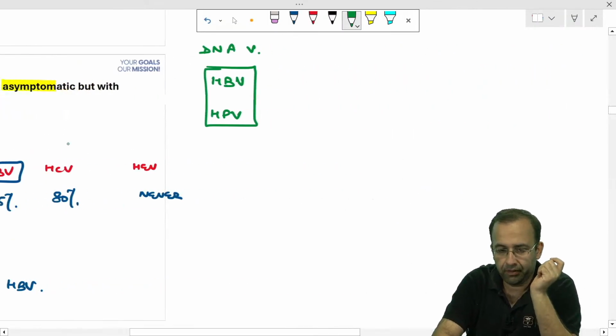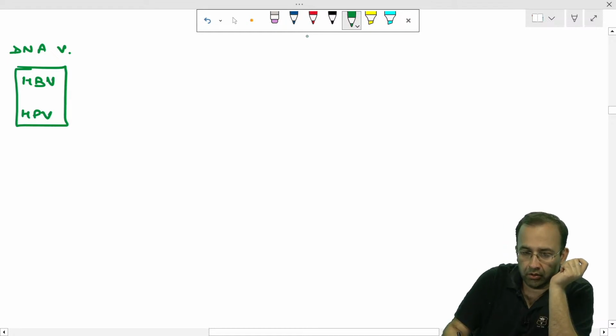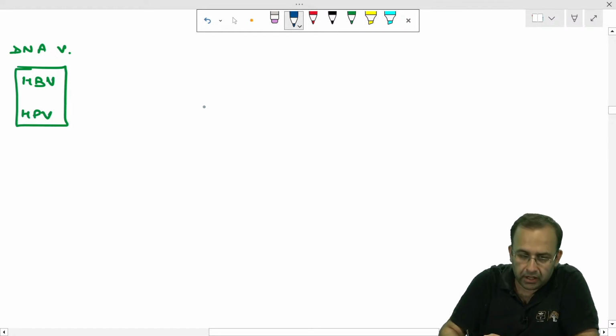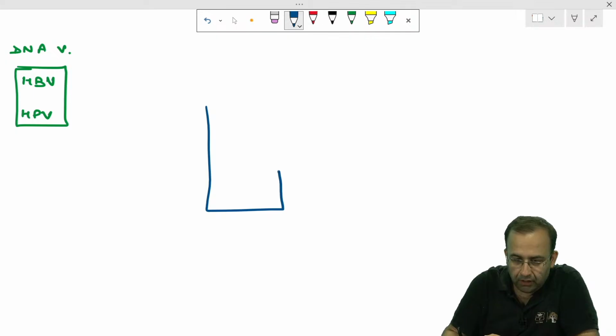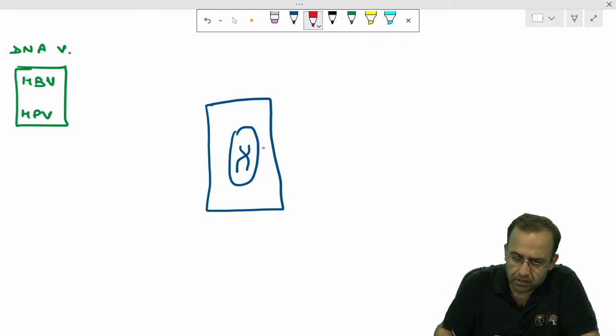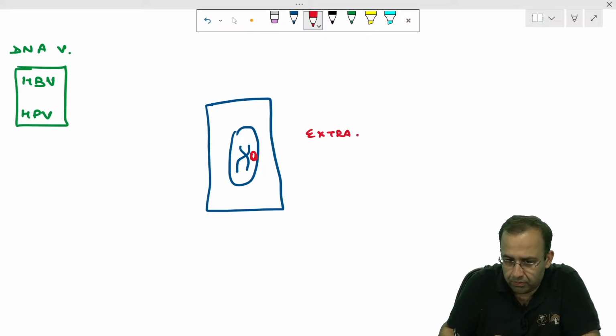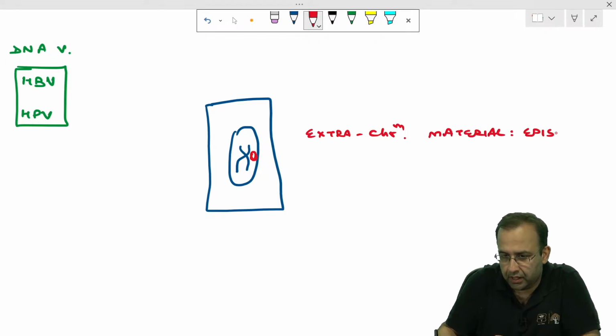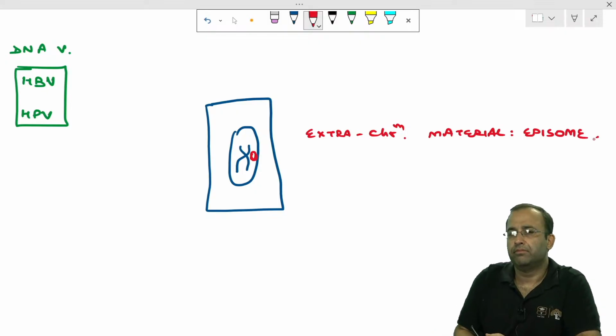What does this mean? When we talk with respect to cervical cancer, HPV, this is the host cell with the host genome, the host DNA. HPV as well as hepatitis B virus are DNA viruses, so they are present as extrachromosomal material called episome.